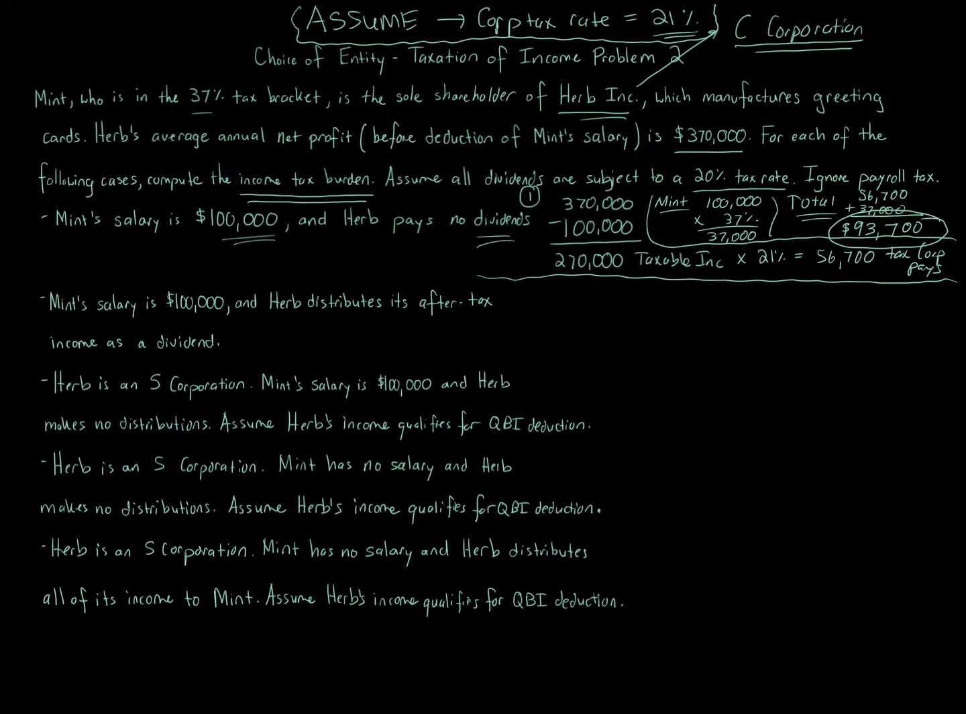Herb distributes its after-tax income as a dividend. So this one's a little bit more involved. So here we basically start off with the same $56,700. That number is the same as from number one. So same as one. Same as number one for corporate tax, and that equals $56,700.